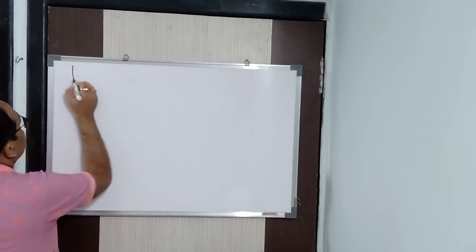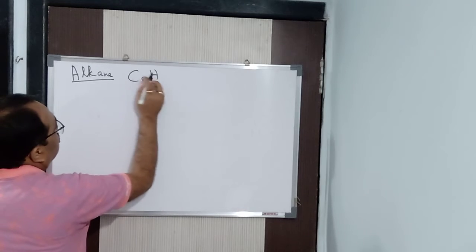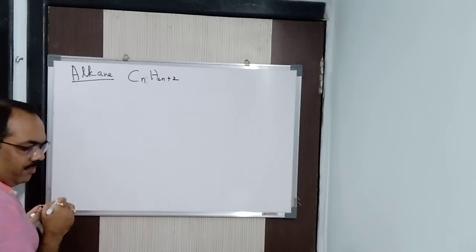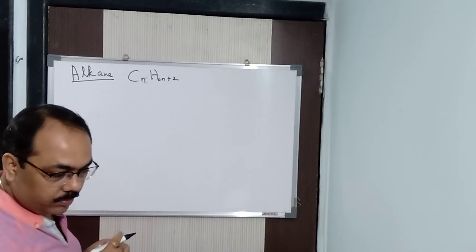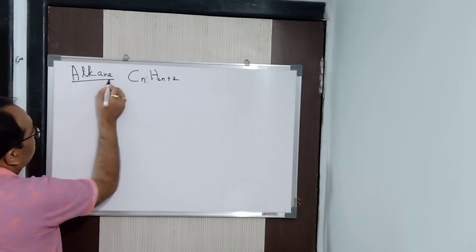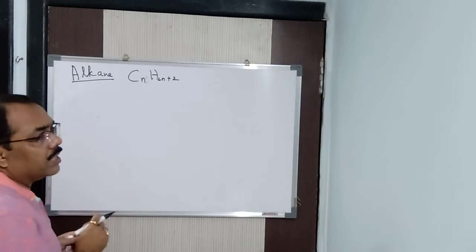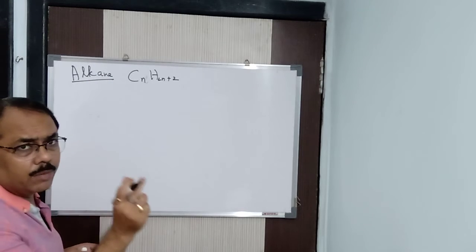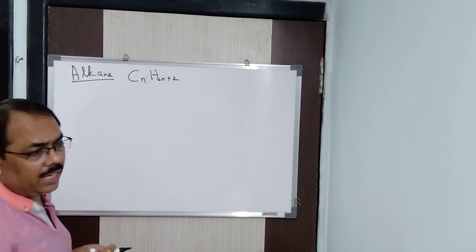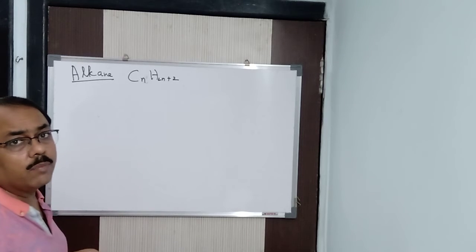So first I am taking the alkane series. The general formula of alkanes is CnH2n+2. The name of the family is indicated by 'an' for carbon-carbon single bond, 'en' means C=C, carbon-carbon double bond, and 'yn' means C≡C, carbon-carbon triple bond.